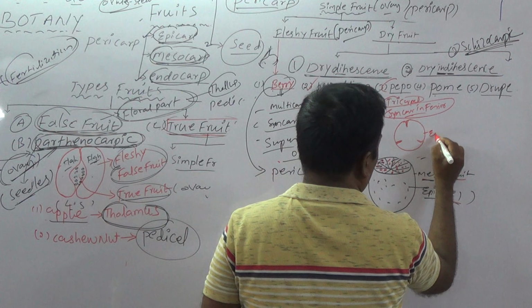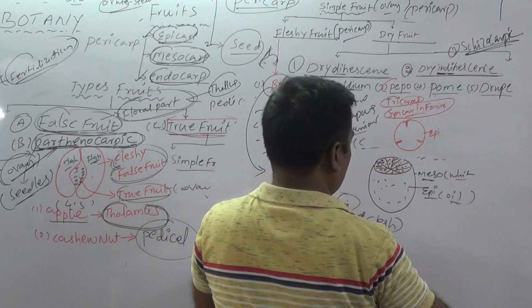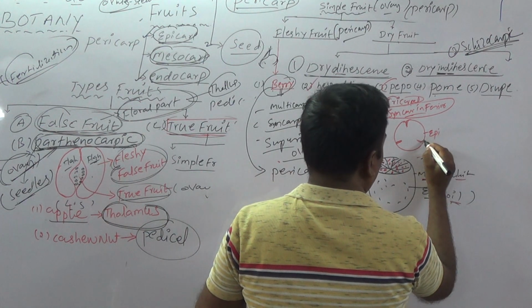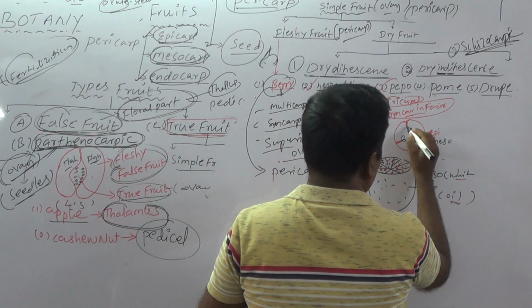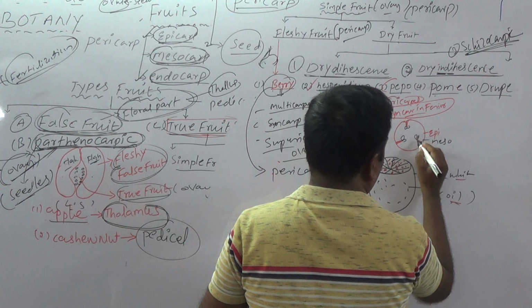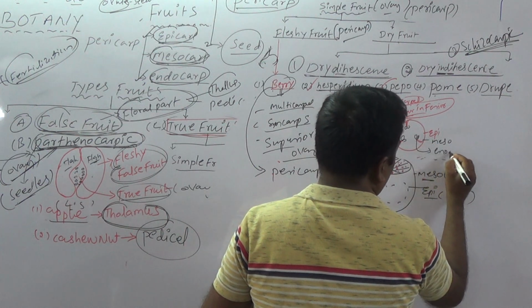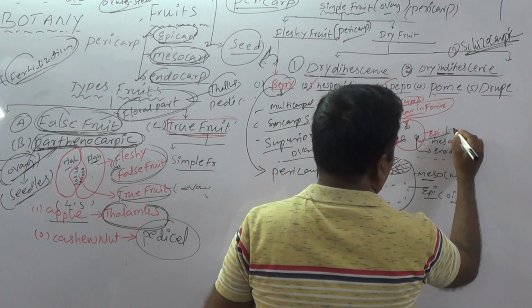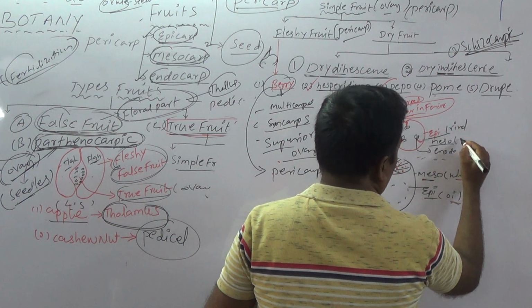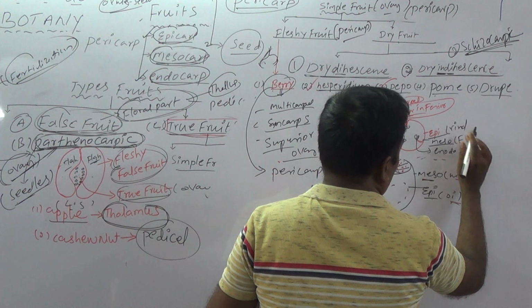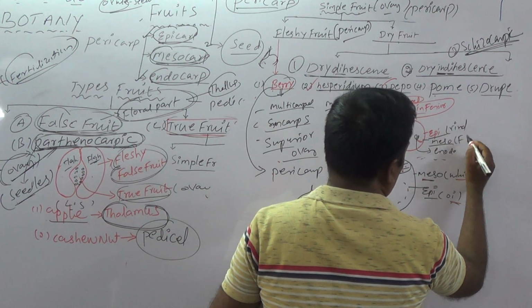Now this is the epicarp. This is the mesocarp, and this seeded part is called the endocarp. Epi is the rind and meso is fleshy. It stores food material.